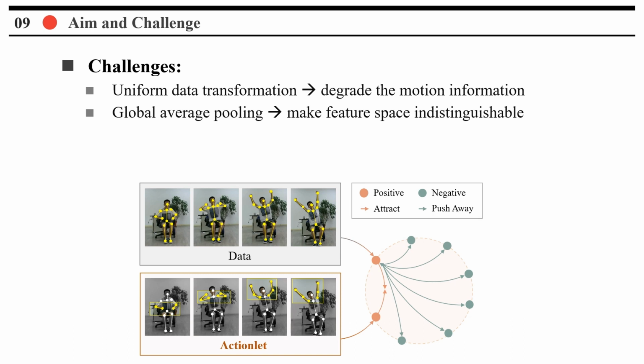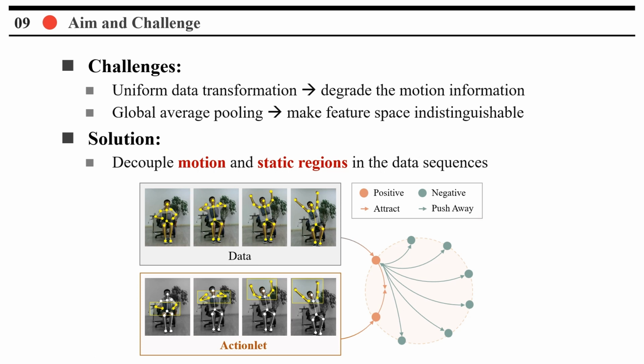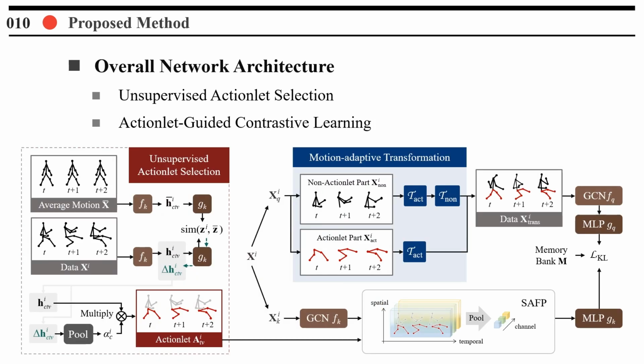The limitations of previous contrastive learning approaches, which treated different regions uniformly, have prompted us to propose a novel actionlet-dependent contrastive learning method. By incorporating actionlets, we address the suboptimality of applying data transformations to all regions, which can degrade motion-correlated information. Our approach utilizes motion-adaptive data transformations and semantic-aware feature pooling to separate action and non-action regions.